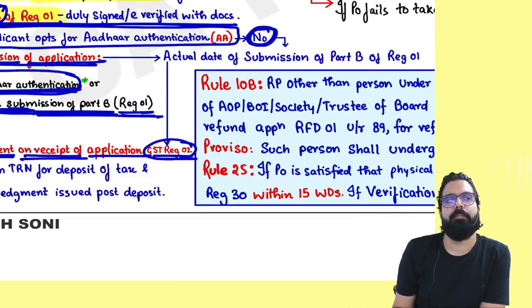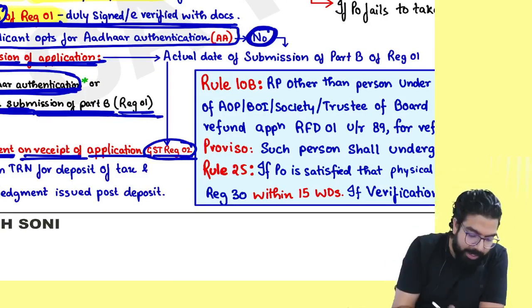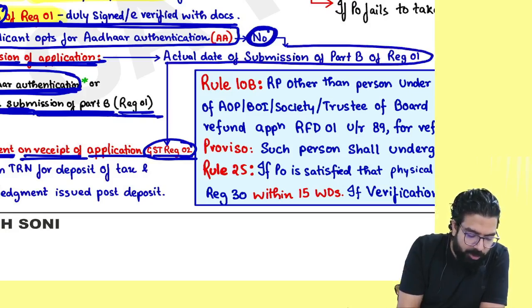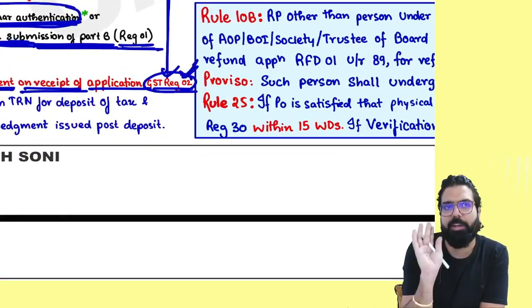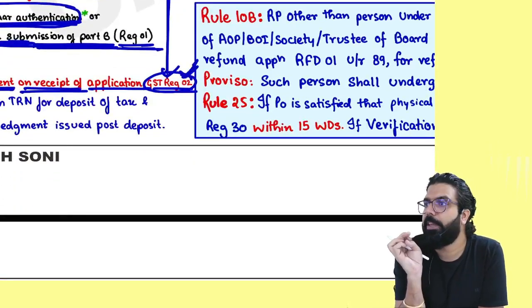Nothing is pending. So the day you submit, the actual date of submission of part B only is your date of submission, and one acknowledgement will be given that your form has been submitted. Is my point clear to all?